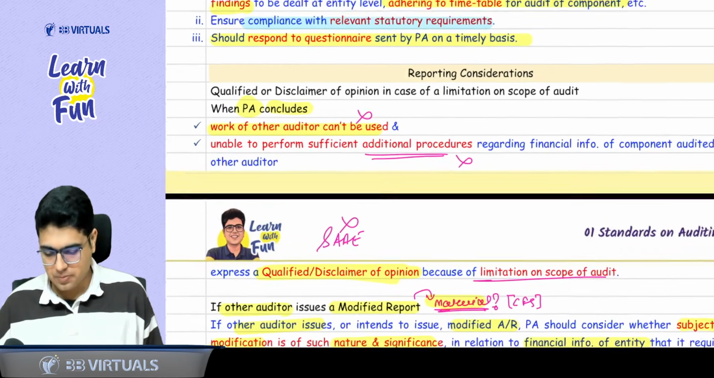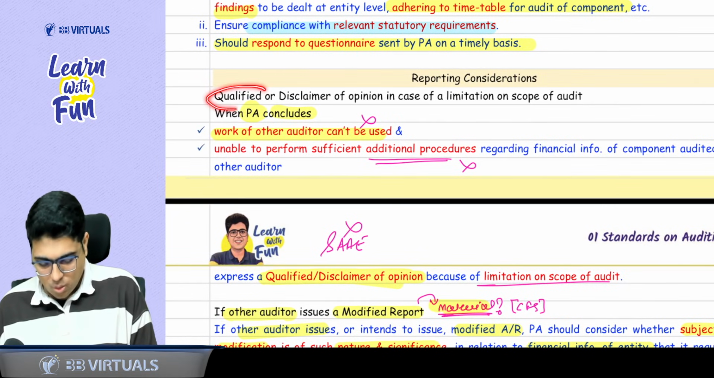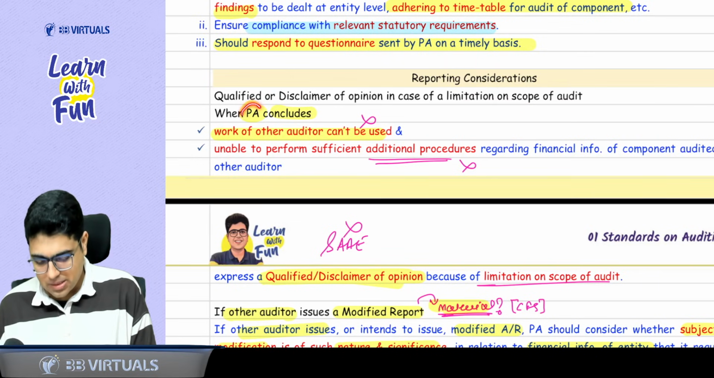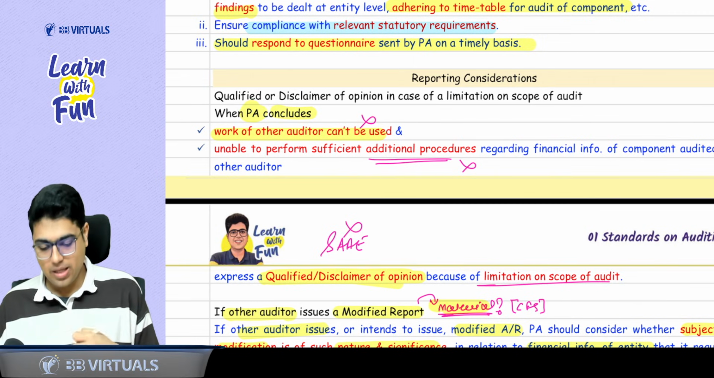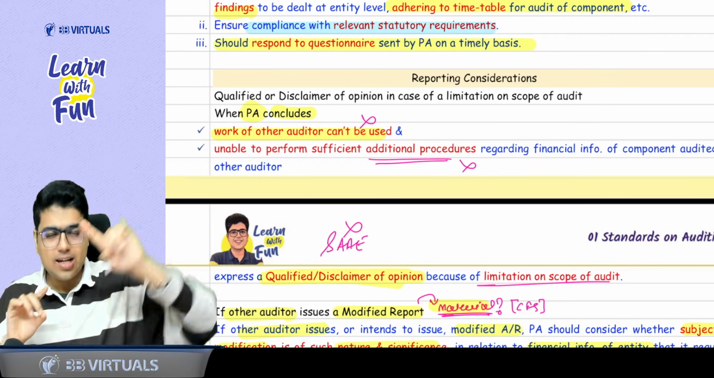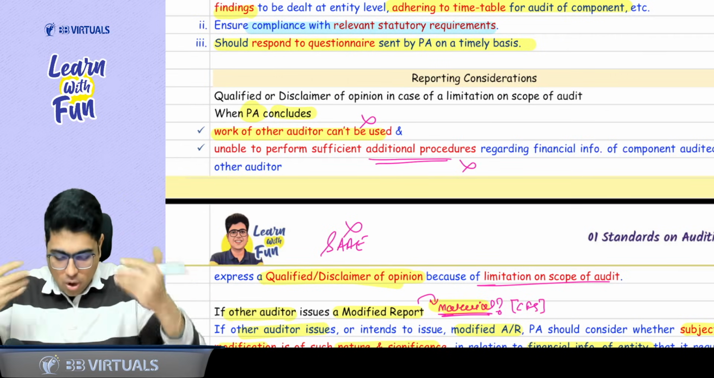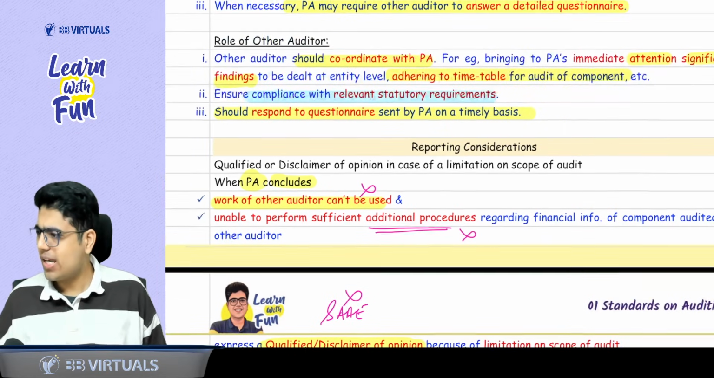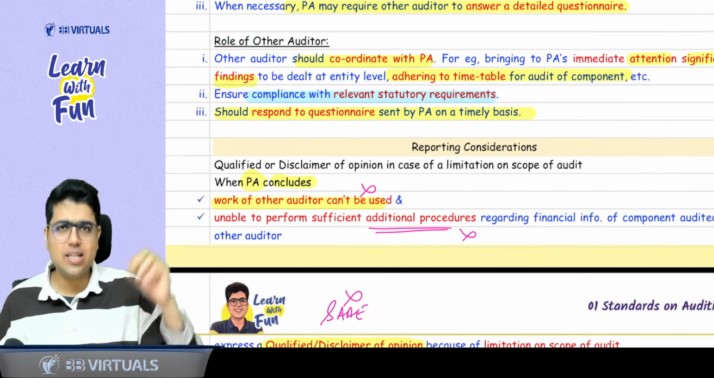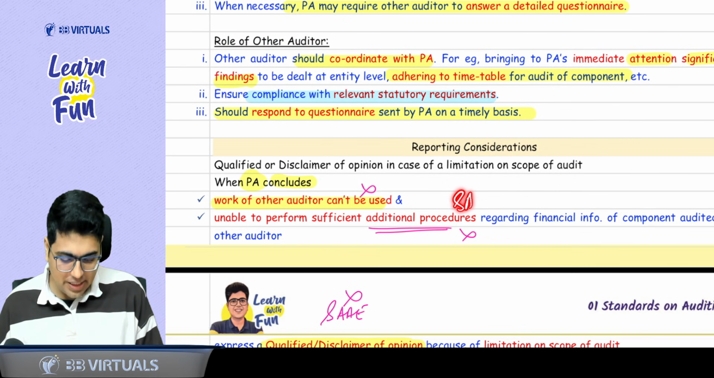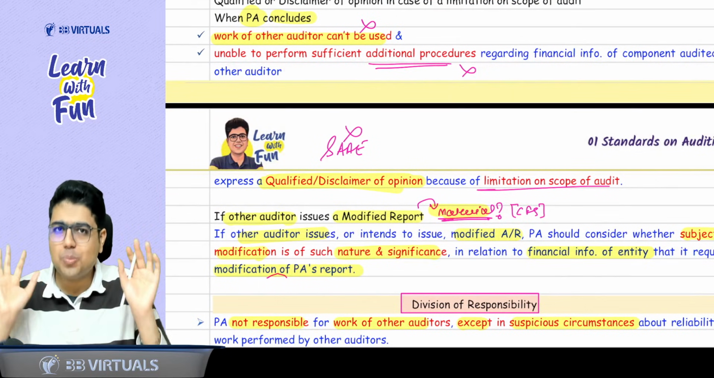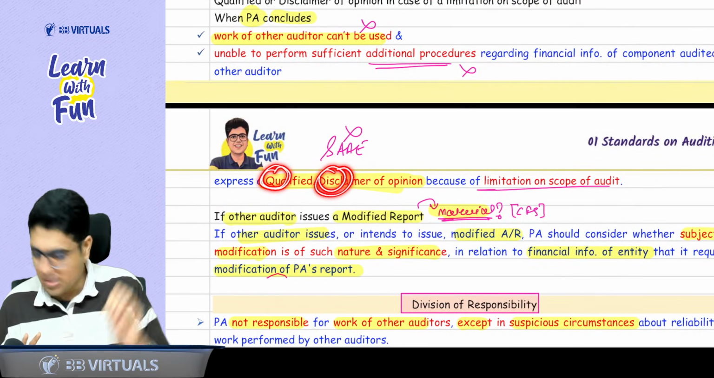See, what does this say? Whenever there is a qualified or disclaimer of opinion in case of limitation on scope of audit, wherever the principal auditor concludes that the work of the other auditor can't be used, and he is not able to perform additional procedures regarding the financial information of the component, so can I say neither the other auditor's work can be used, nor is he able to perform the procedure. Basically he does not have sufficient and appropriate evidence. So when you don't have evidence, what are the two opinions possible? Qualified or disclaimer. Easy peasy.